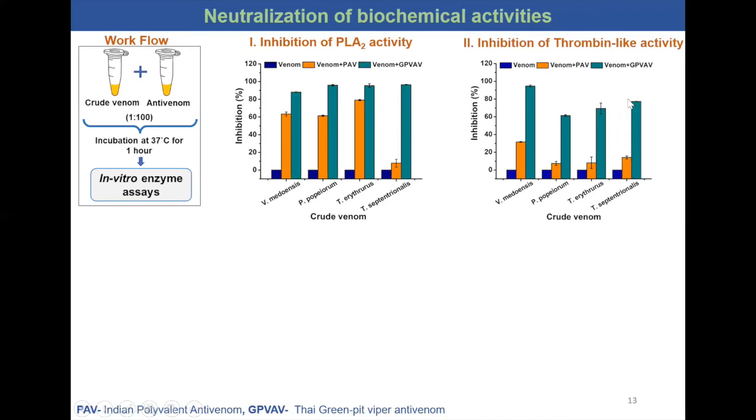Inhibition of thrombin-like activity assay was also performed, and Green Pit Viper monovalent antivenom showed effective to moderate neutralization in all the 4 crude venoms under study, and polyvalent antivenom showed poor neutralization of thrombin-like activity in this venom.